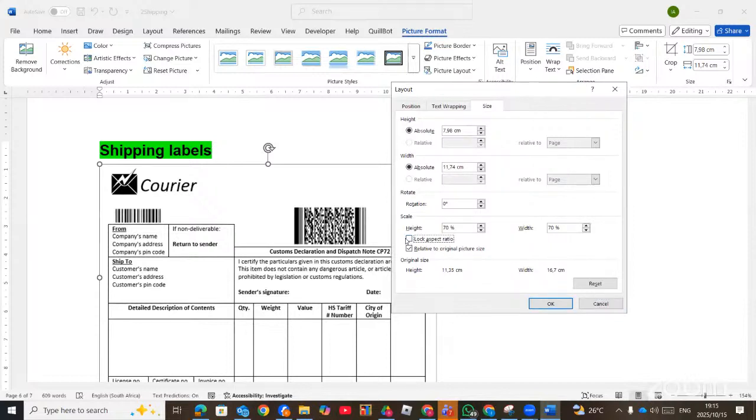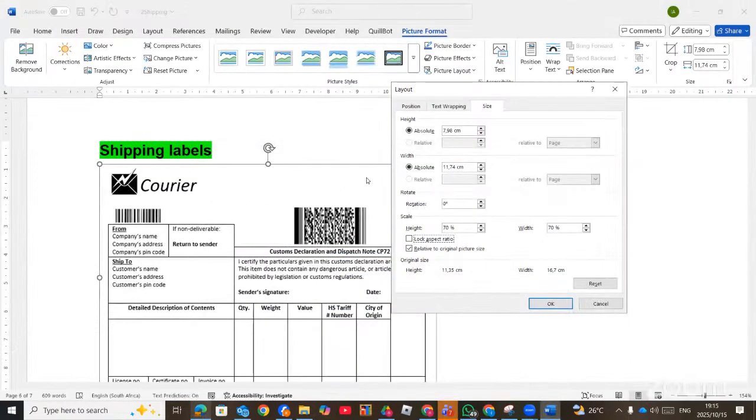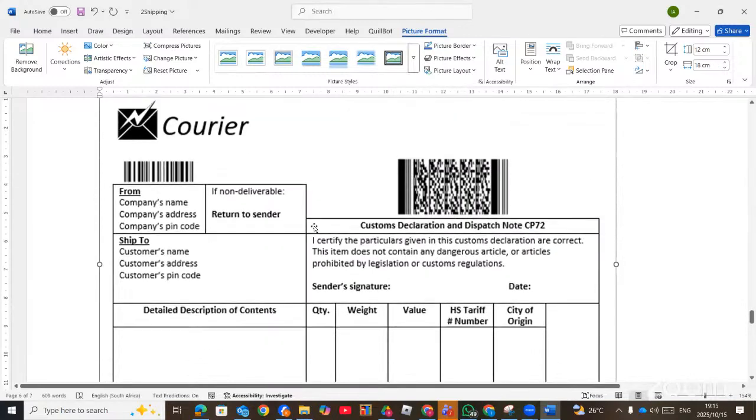Why do you have to uncheck it? Remember, the aspect ratio is the relationship between the width and the height, meaning that if it is ticked, whatever you do to the width must also apply to the height. But if you remove it, it's not going to work like that. You can now change it to the exact sizes that the question wants. So meaning 12 centimeters by 18 centimeters. The height should be 12, and then the width should be 18 centimeters. Then okay. So we got the exact size.